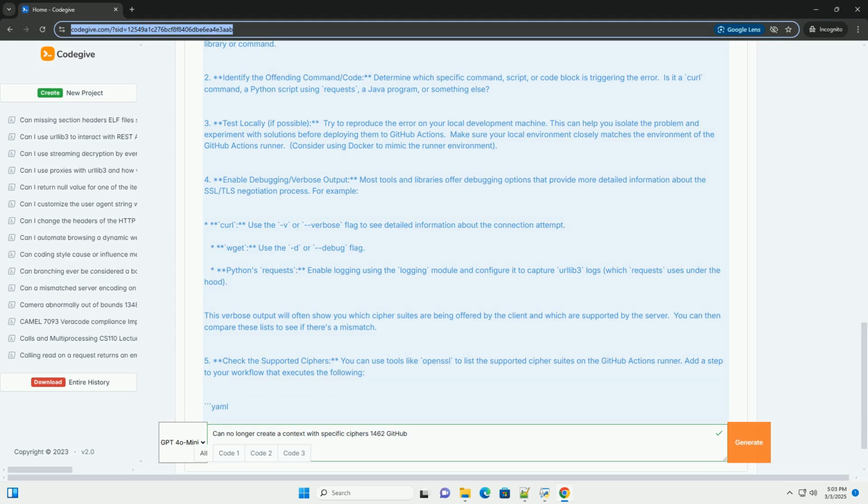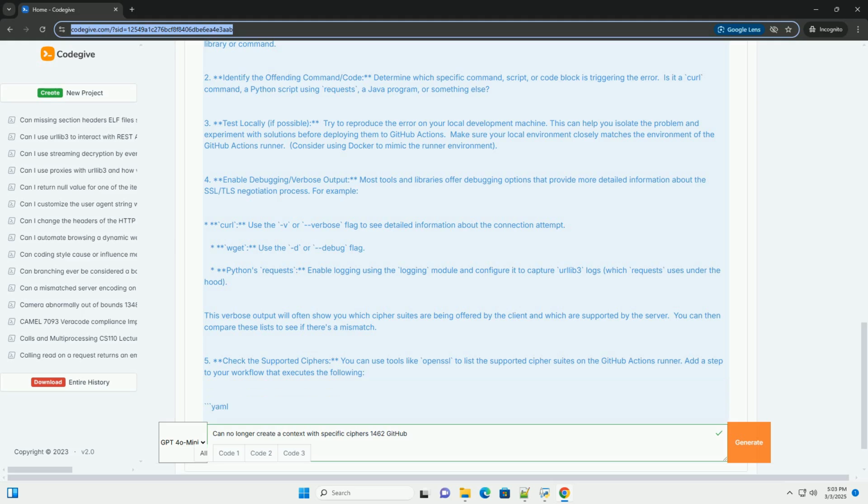Java SSL/TLS issues: if your workflow involves Java, the Java Virtual Machine, JVM, default SSL/TLS configuration might be outdated or incompatible. Java has its own way of managing cipher suites through java.security configuration files.